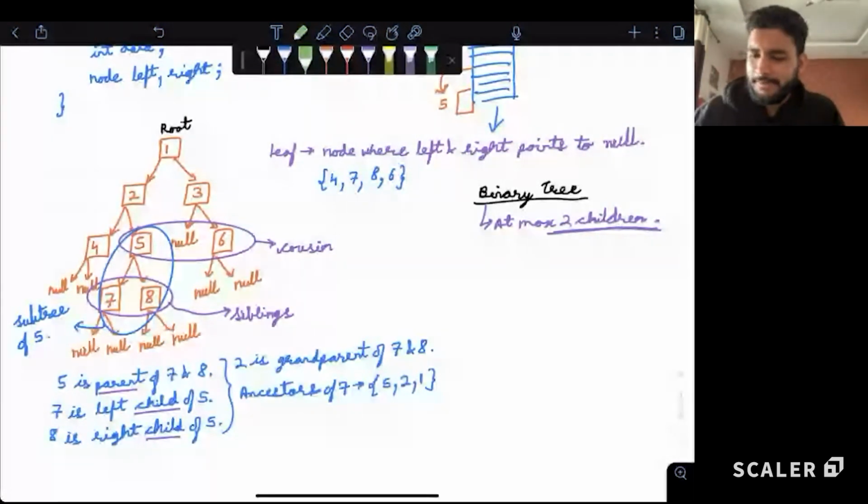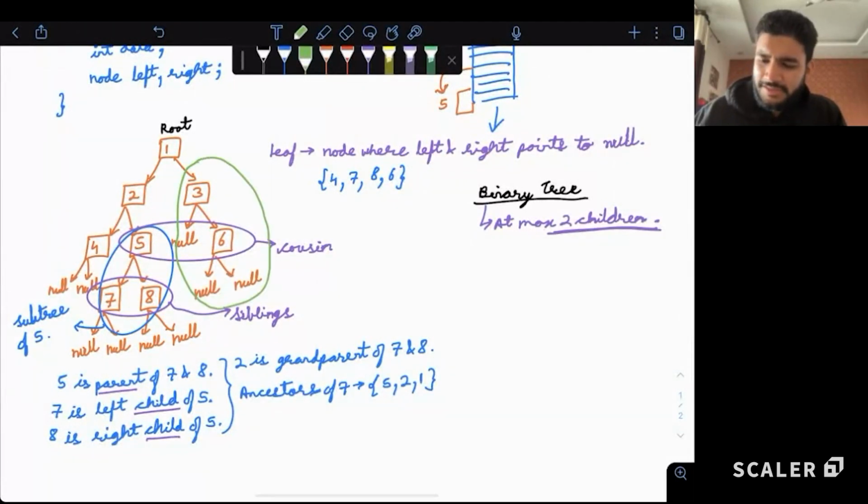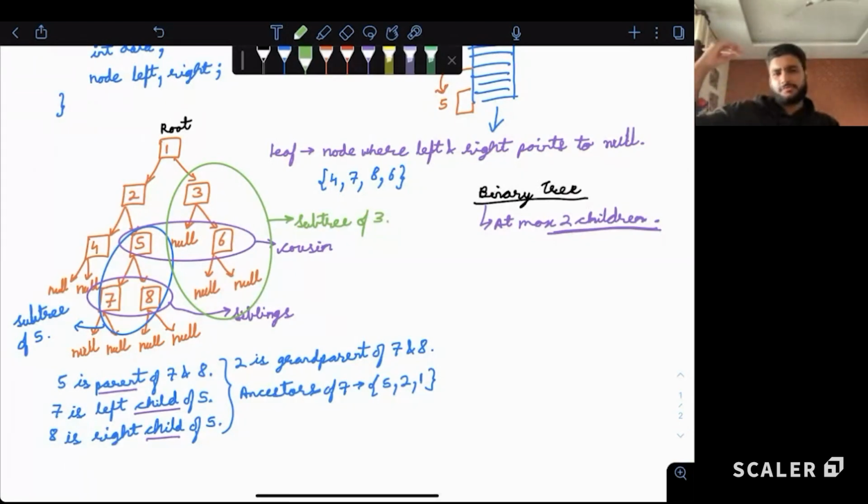So, in general, if I have to ask, this is a subtree of what, guys? Like 3, 6. This is a subtree of, correct, subtree of 3. The highest node defines what the subtree is of. So, for example, this is the entire family of this 3. This 3 has only one child. Similarly, this is the entire family of 5. So the entire family of one particular node, which is at the topmost, is a subtree with respect to that particular node.